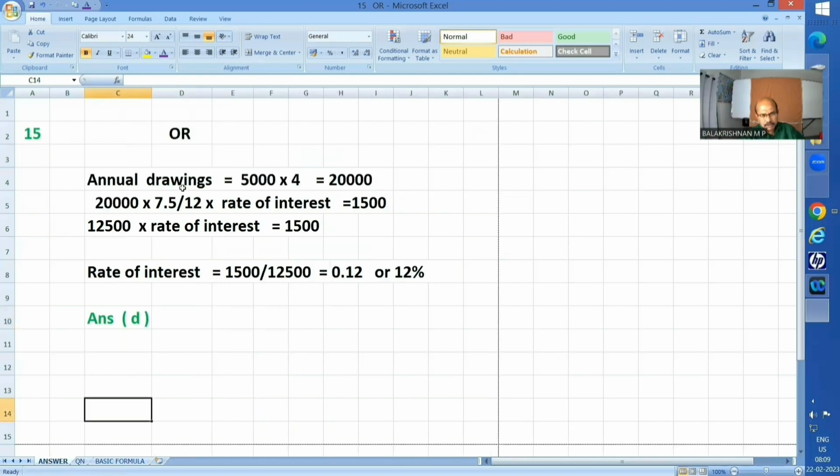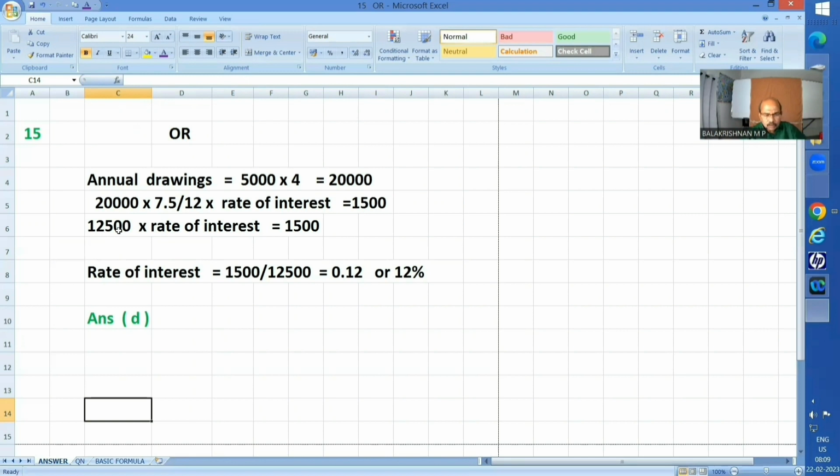Annual drawings is how much? 4 quarters, 5,000 every quarter, means 20,000. Okay, 20,000 into 7.5 upon 12. We have just calculated 7.5 months average, no? Into rate of interest. That is 1,500. Or in other words, this will work out to be 12,500.